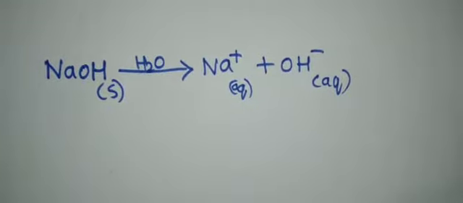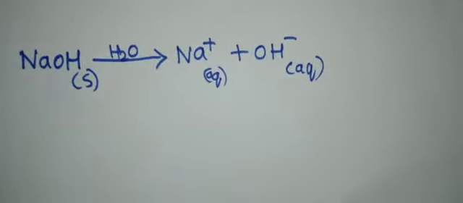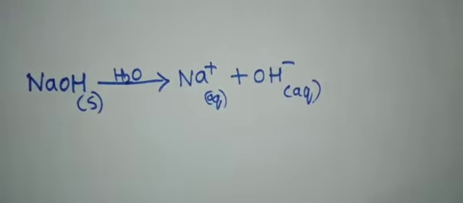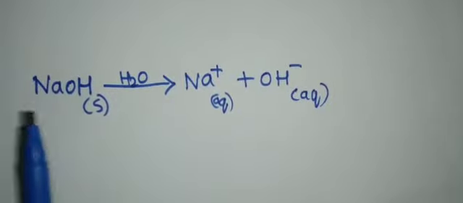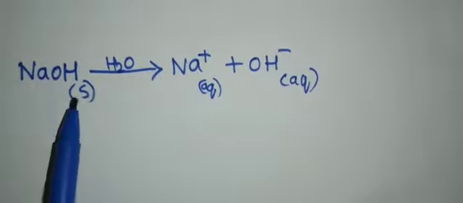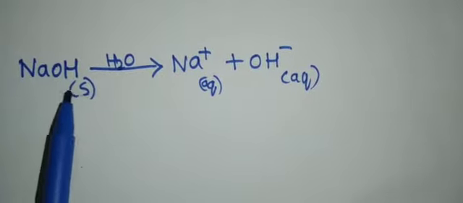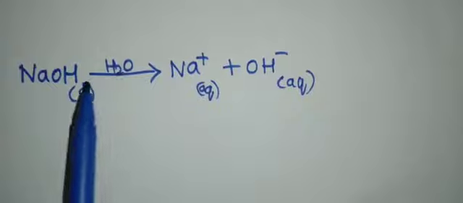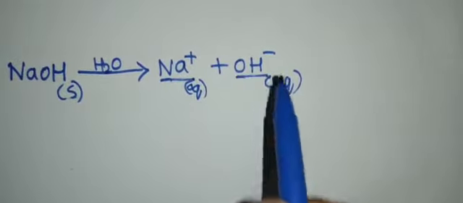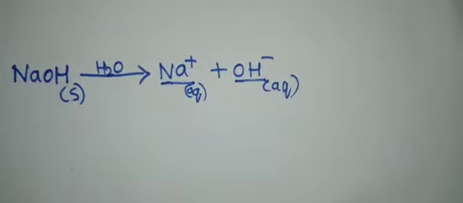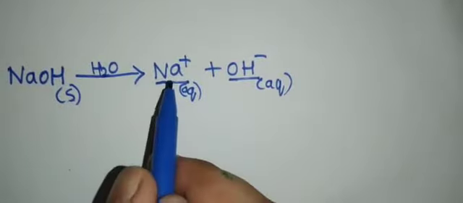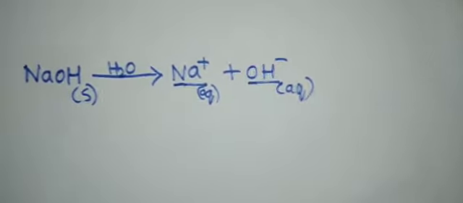Till now we have studied about acids, right? So what happens when acids come in contact with moisture? In the same way, what happens when bases come in contact with moisture? Sodium hydroxide, NaOH, is a solid. When it comes in contact with moisture, it releases ions like sodium, Na plus, and OH minus ions. So when these bases are dissolved in water, they produce Na plus and OH minus ions.